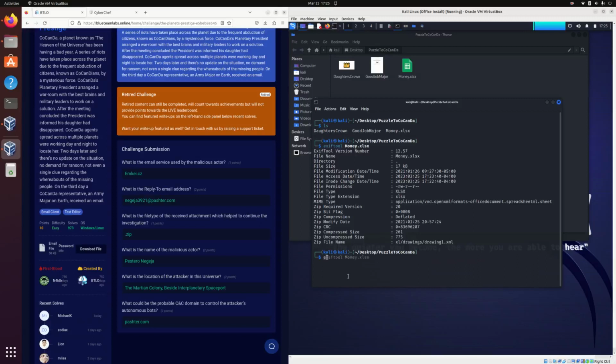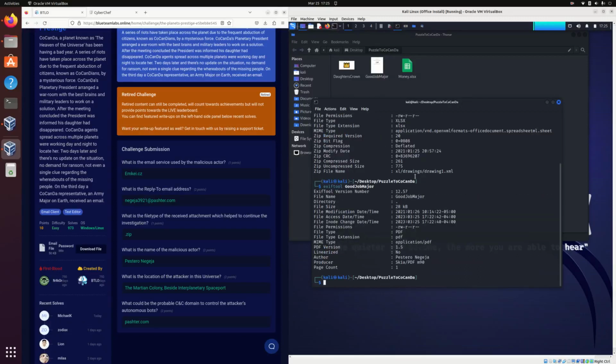Let's try it on the PDF document to see if there's an author for the PDF. So exif tool, and let's, good job, major. So we can see it's a PDF file. And if we look all the way at the bottom, we see this line, author, Pestero Negeja. So it looks like the actual author of these documents, or potentially even the name of the malicious actor, is this Pestero individual. To answer the question, we ran EXIF tool on the PDF document, which contained the author, and we copy and paste this Pestero full name here, first and last name, and we got the flag completed.